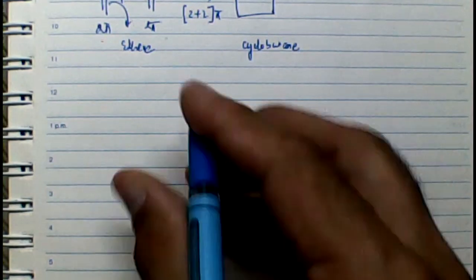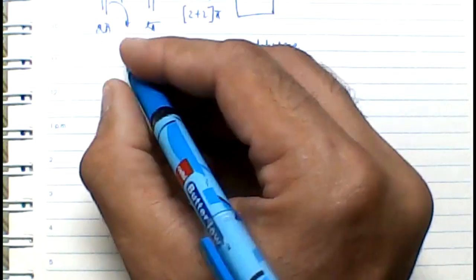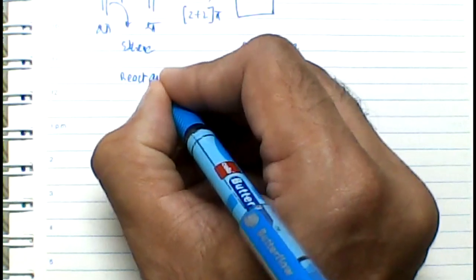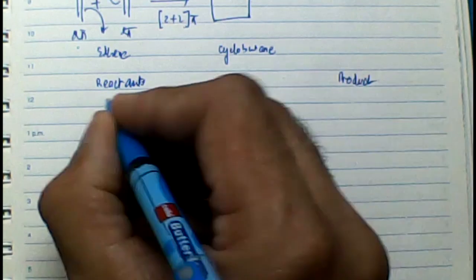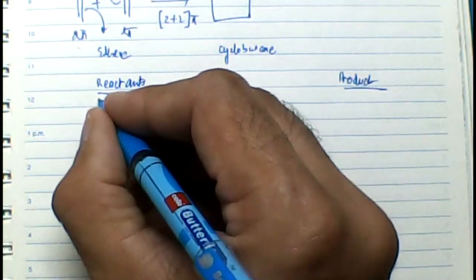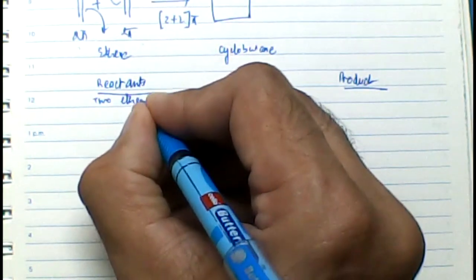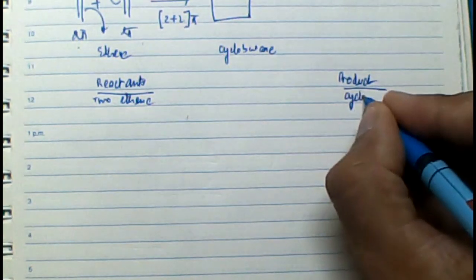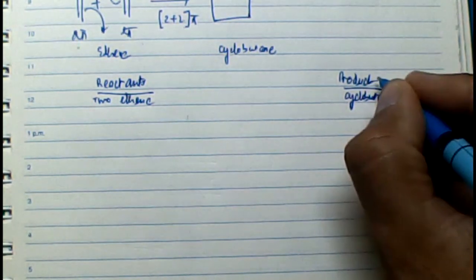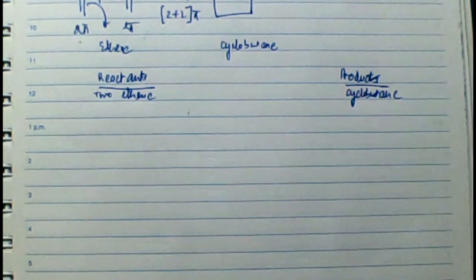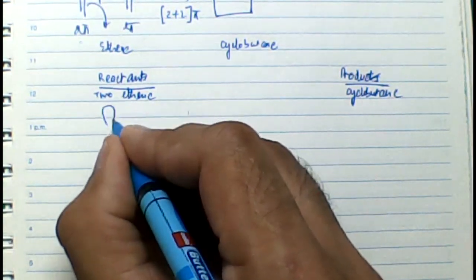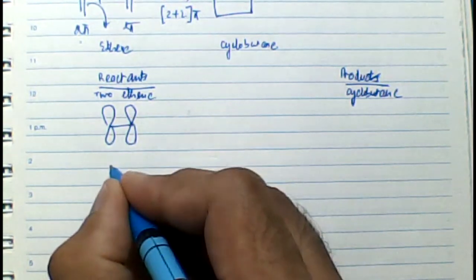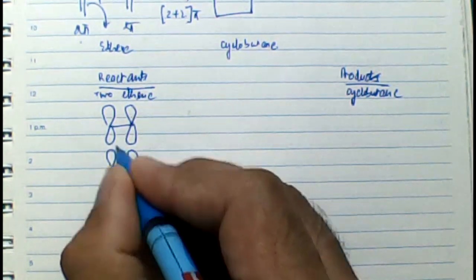Because one molecular orbital contains two ethene molecules: first, second, third, and fourth. Normally, I used to draw one ethene like this, one molecular orbital, then second, then third, and then fourth. I've drawn 8 here, but these are not 8 actually. This is one orbital, this one is the second orbital where two ethenes are approaching, this is the third one, and this is the fourth one, right?